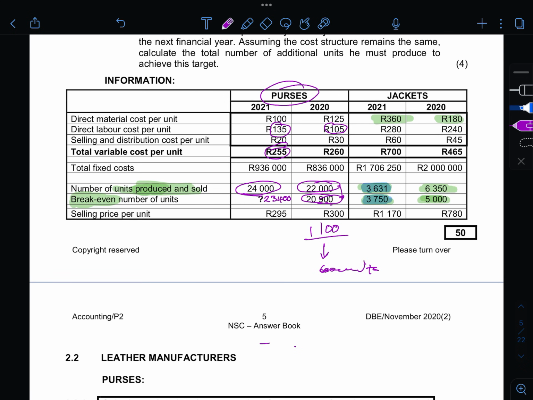We moved from a profit of 6350 minus 5,000, which is 1,350 units profit, to a loss, because we produced less than our break-even point, of 3750 minus 3631, which is 119 units.